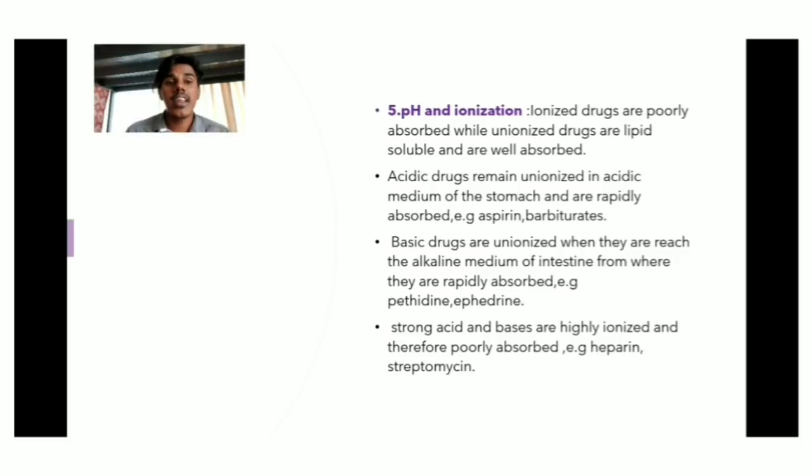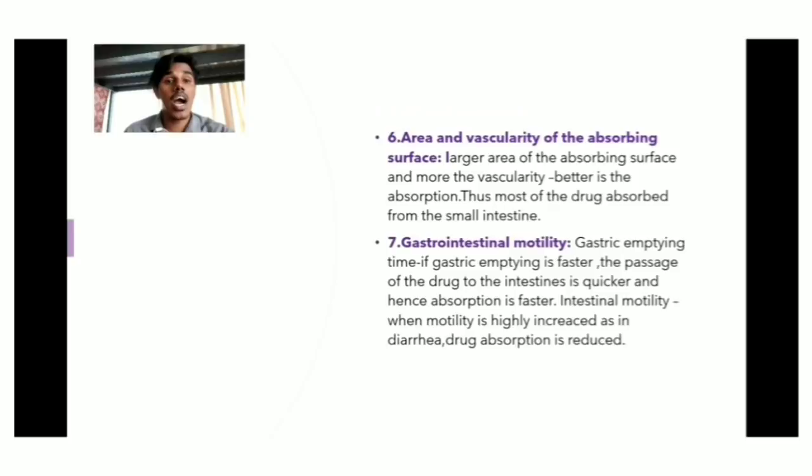Next, barbiturates. Basic drugs are unionized when they reach the alkaline medium of the intestine, from where they are rapidly absorbed. Examples: pethidine and ephedrine. Strong acids and bases are highly ionized and therefore poorly absorbed. Examples: heparin and streptomycin. So in pH and ionization, ionized drugs are poorly absorbed, while unionized drugs are lipid soluble and well absorbed.